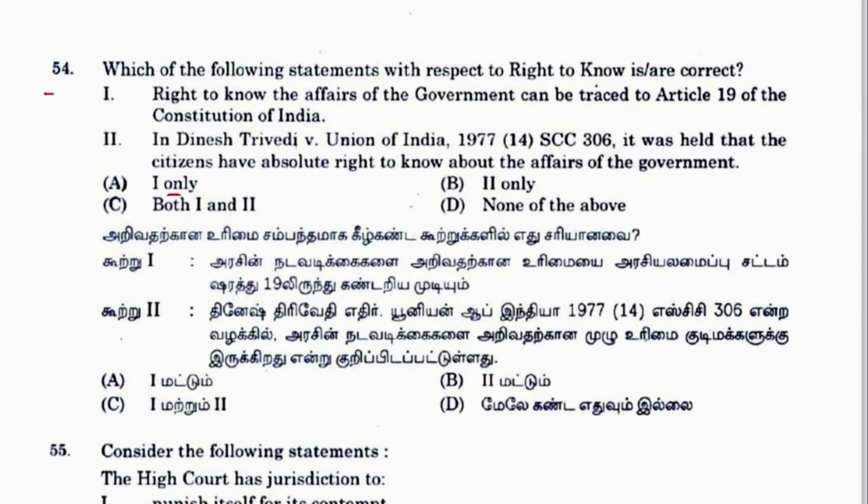Next, 54. Which of the following statements with respect to the right to know are correct? Right to know the affairs of the government can be traced under Article 19. Yes, it is correct. In Dinesh Trivedi vs. Union of India, it was held that the citizens have an absolute right to know about the affairs of the government. No, it was said that they do not have. The citizens have no absolute right to know. They only have the right to know whichever information is good for the public. So only 1 is correct, and so A is the answer, 1 only.